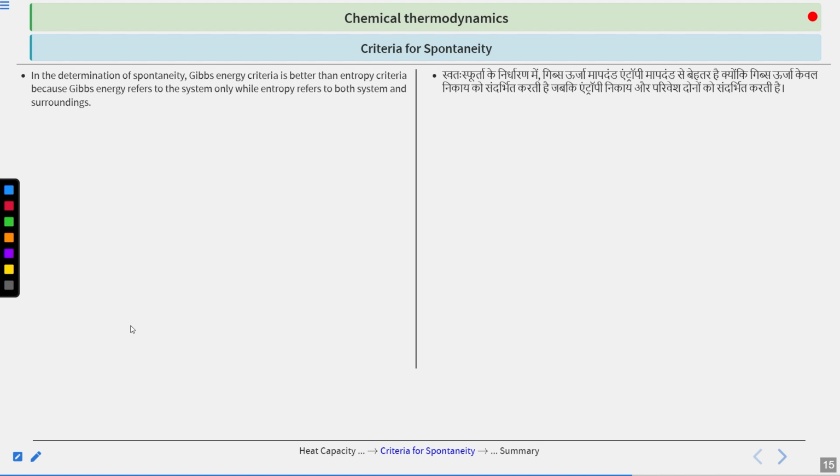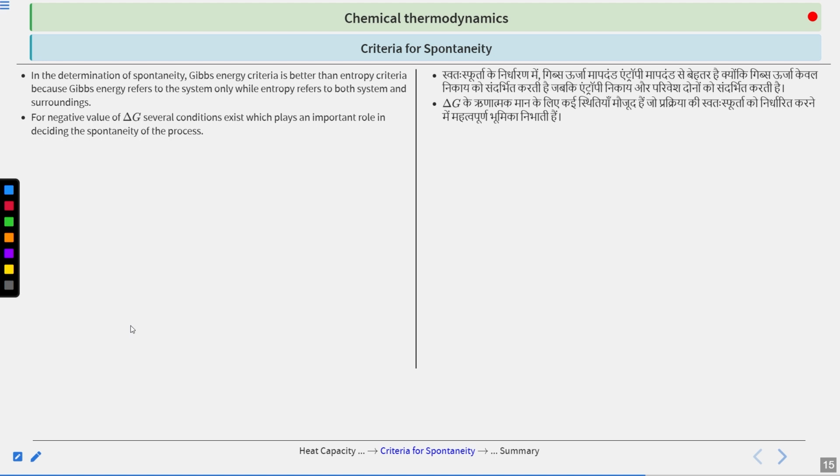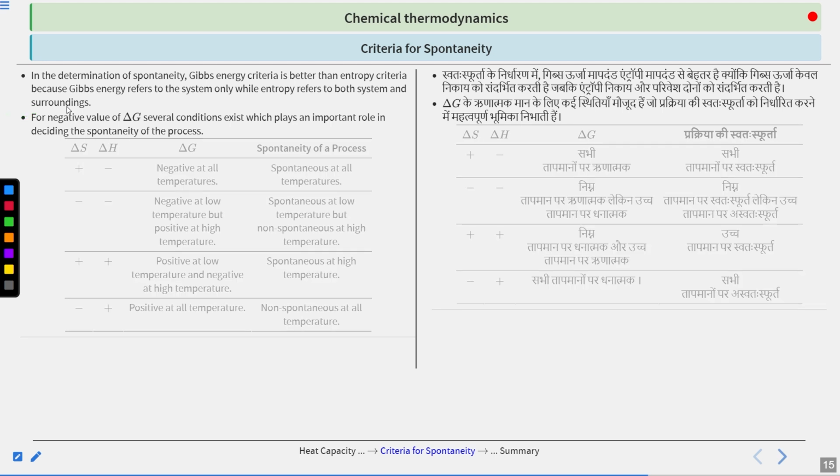The magic is that in Gibbs free energy, you don't have to worry about the surroundings. If you are able to calculate the system's Gibbs energy change, you will easily find whether a process is spontaneous or not. And this was important. I explained this to you also, because calculating the changes with regard to the surroundings is very difficult. So delta G decides the spontaneity of the process, and if it is negative, the process is spontaneous.